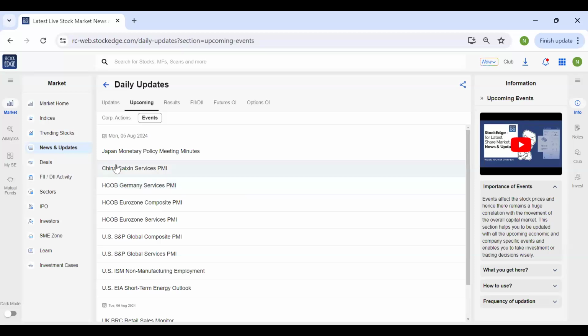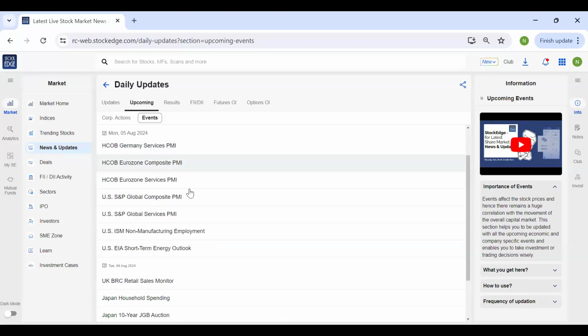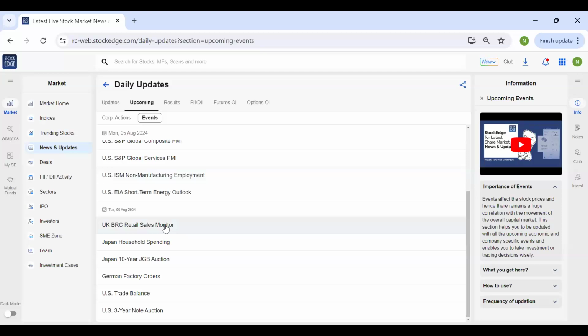So if you can see today, the Japan monetary policy meeting minutes will be released, which will give us more clarity about how they are looking at their economy. So this is your events calendar at your fingertips, which is useful to know the upcoming important events that you should keep a watch on.